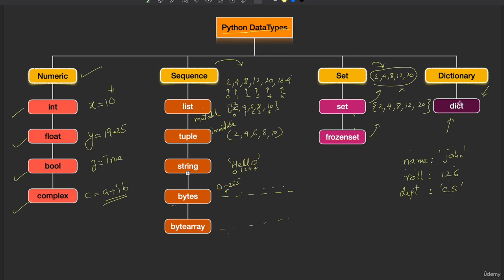Now, one important thing. In this lecture, I have just given an introduction to various data types available in Python. But learning each data type takes a lot of time. So all these data types are spread across various sections in this course. For list, a section is there. For tuple also. For string also. For set and for dictionary, for each of these topics there is a separate section available.